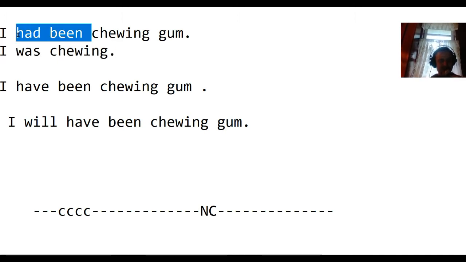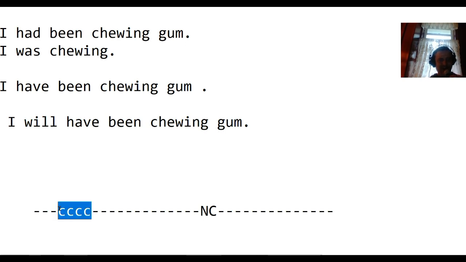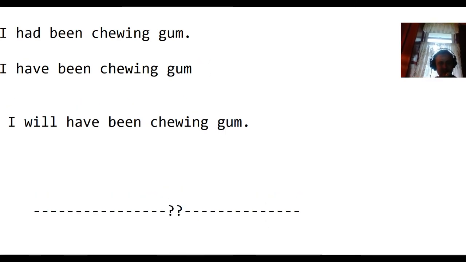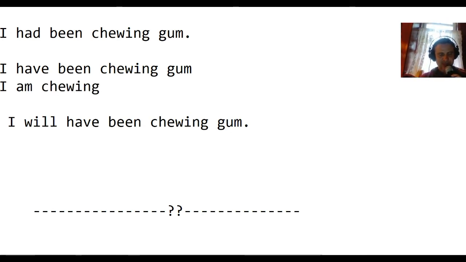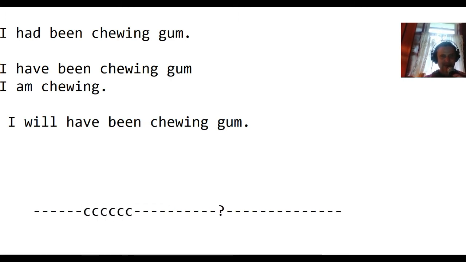Past perfect continuous means it is perfectly in the past. There is no chewing now. Present continuous, like I am chewing, regular old present continuous, that means that I am chewing now for a moment of time, from 6 o'clock this morning to 10 o'clock this morning. But if I say I have been chewing, that means that maybe I'm chewing now, but I have definitely been chewing in the past.